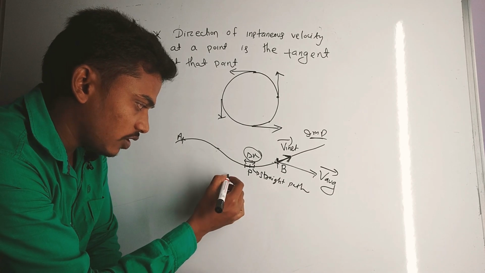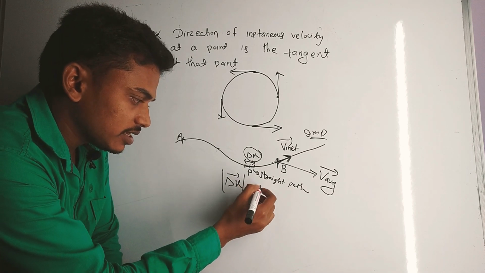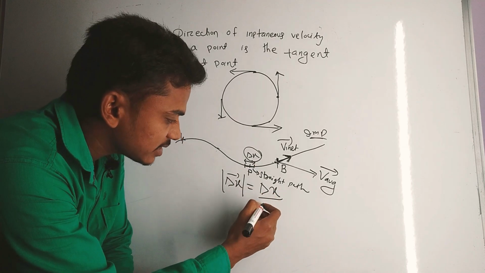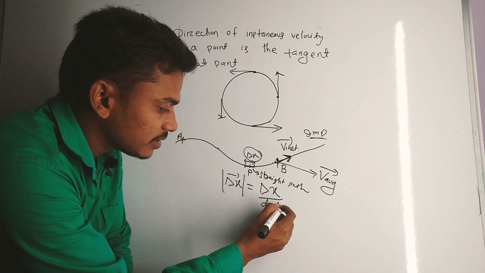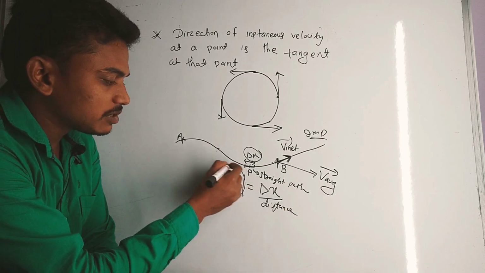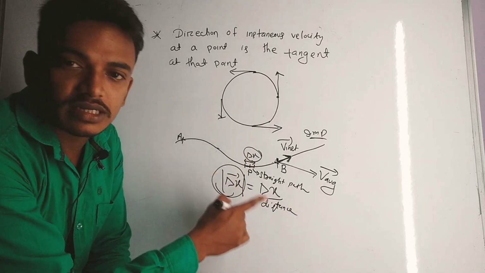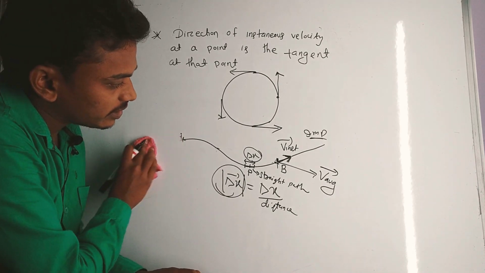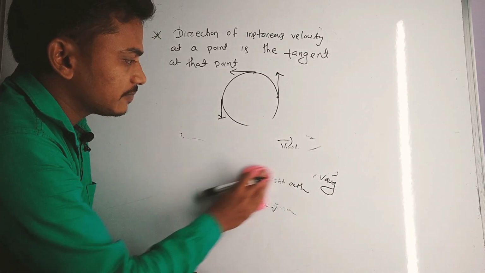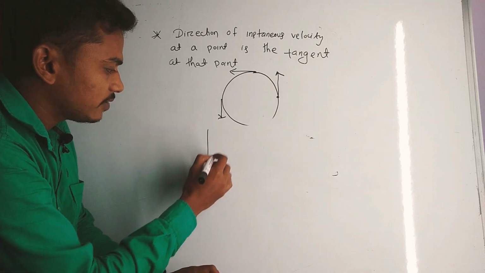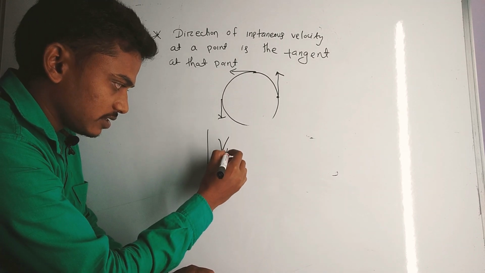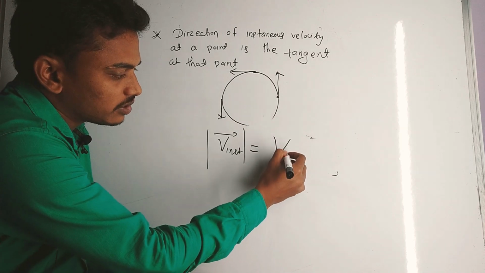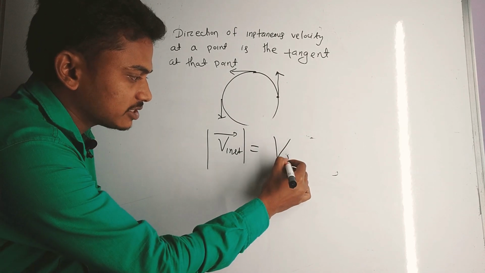The magnitude of displacement is equal to delta x, and that delta x is nothing but the distance, which means the displacement magnitude is equal to the distance. Okay, so that's why we can write that the magnitude of instantaneous velocity is equal to the instantaneous speed.